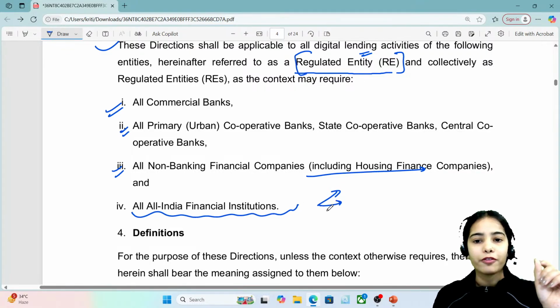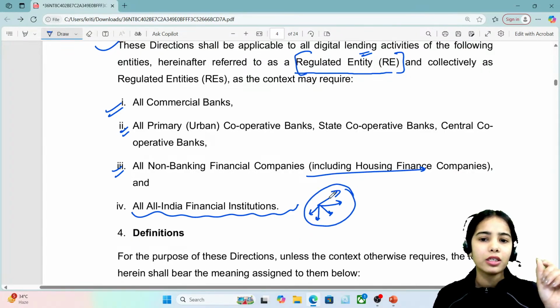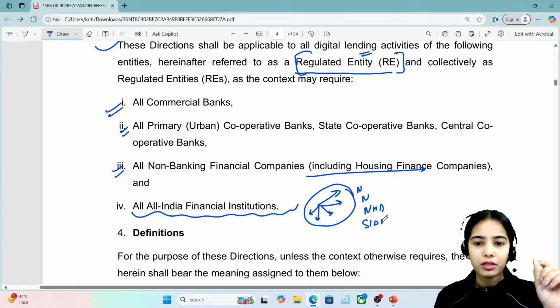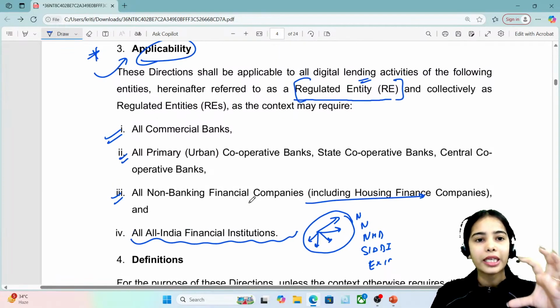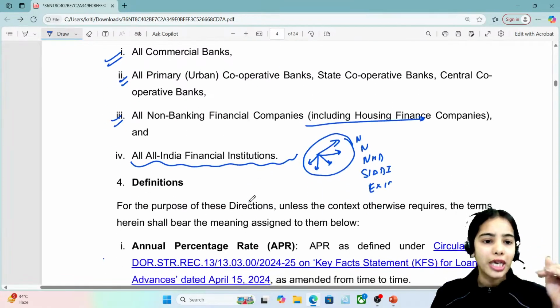That is NABARD, NABFID, NHB, SIDBI, and EXIM. So these are the five all India financial institutions. These are the entities on which the directions are applicable.